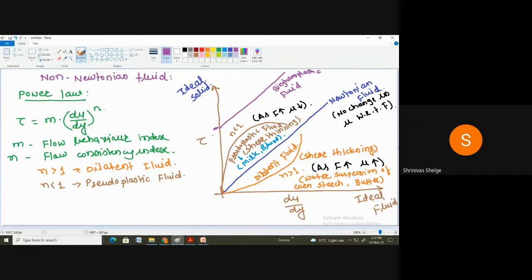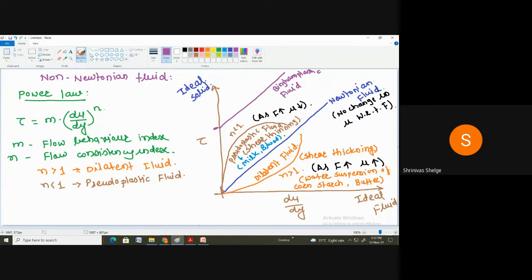And the best example of this one is what? The paste, your toothpaste. When we apply force on the toothpaste container, for some time it does not come out from the container. Correct? We have to apply some force for some time period. But after some amount of force, it will start to come out from the container.